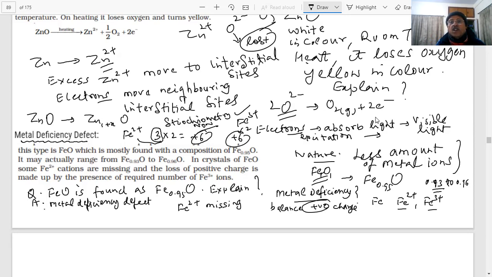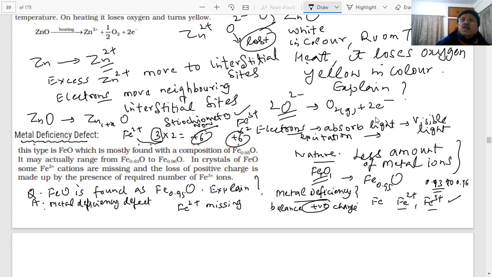If you miss 6, then 4 will come, because the total positive charge has to be made up by the required number of Fe3+ ions. Whatever charge is missing will be balanced by the Fe3+ ions. Therefore it becomes a metal deficiency of iron. That is called metal deficiency defect. Therefore, the composition of the iron oxide is not found to be FeO; it could vary from Fe0.93O to Fe0.96O.